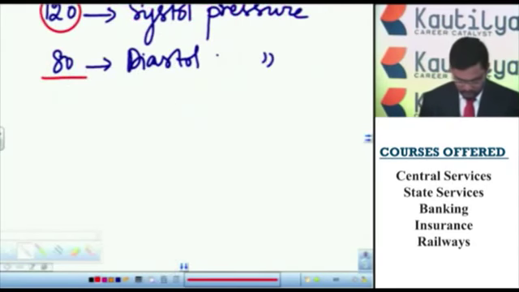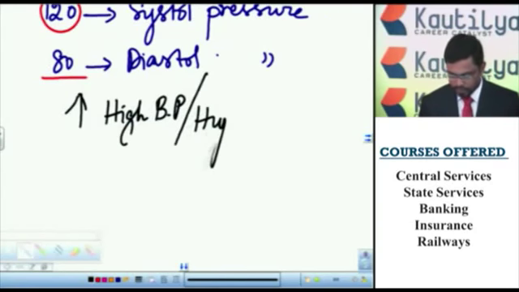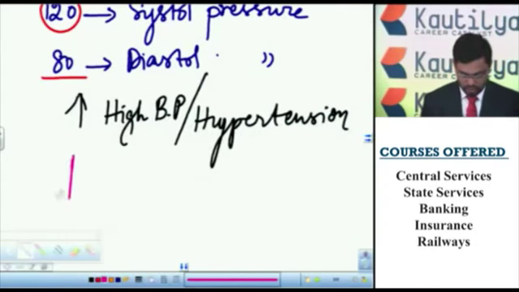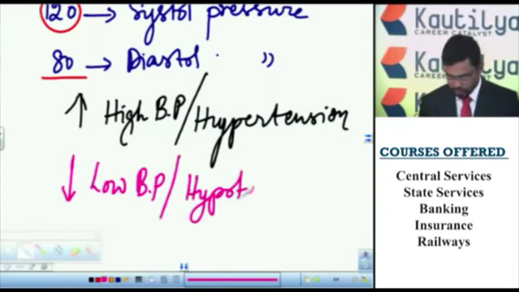When the blood pressure is more than the normal value, it is called high BP or hypertension. When the blood pressure is less than the normal value, it is called low BP or hypotension.